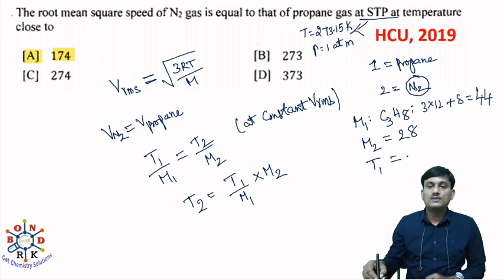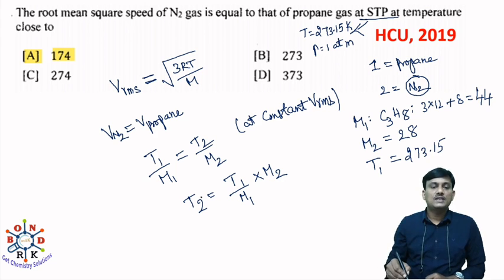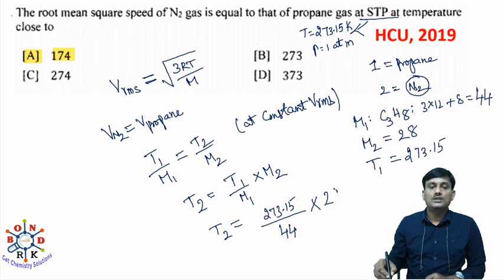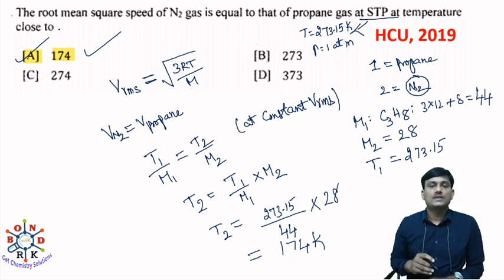So T1 is equal to 273.15. You have to calculate T2, the temperature of N2 gas. So T2 is equal to 273.15 divided by M1, 44, into M2, 28. After calculation, you will get around 174 Kelvin. So this is the correct option.